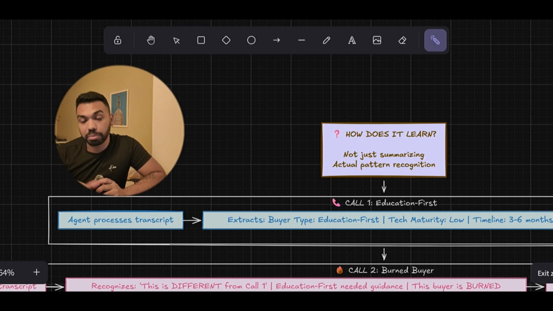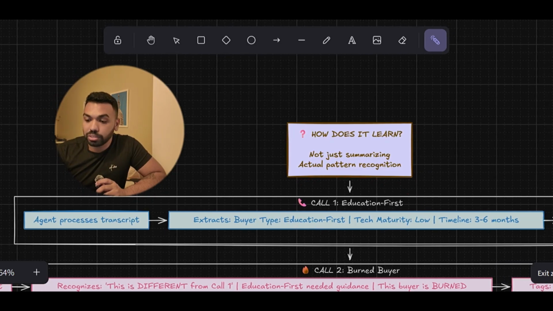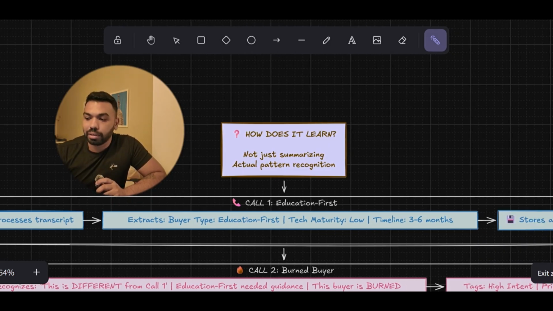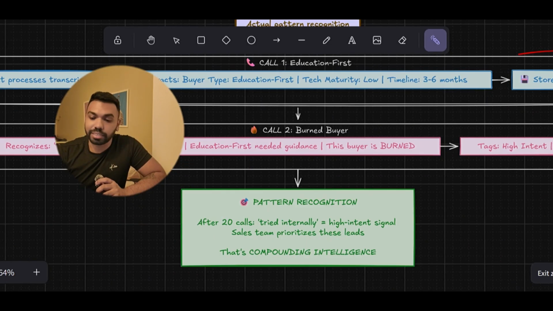So we're going to walk you through a couple of scenarios and how the agent is going to process these calls. In call one, the agent processes the transcript and extracts the buyer type, education first, the tech maturity, timeline, right? This is encoded into different categories for us to go back to later to understand how to deal with this client, and it stores it as a data point.